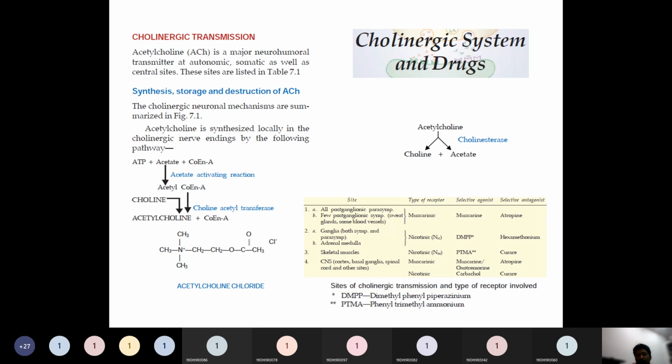Choline molecules will be transported from the extracellular fluid into the cytoplasm by active transport. Active transport means the system of exchange of any molecules by consuming energy, okay, that is called active transport. So choline molecules are dragged inside the cell cytoplasm through active transport from extracellular fluid. There in the cytoplasm they combine together to form acetylcholine. That acetylcholine will be packed into small vesicles in the neuron cell. They will be stored in vesicles.